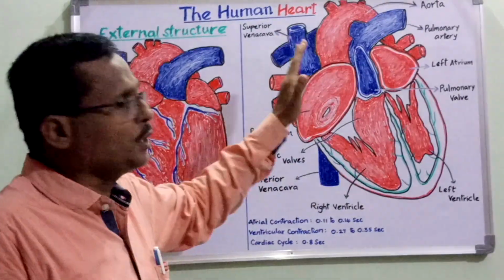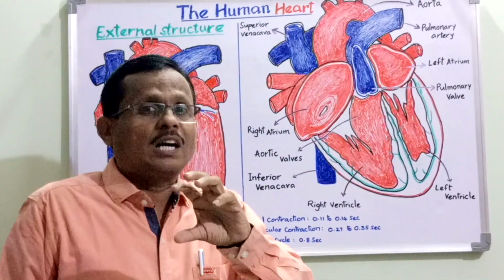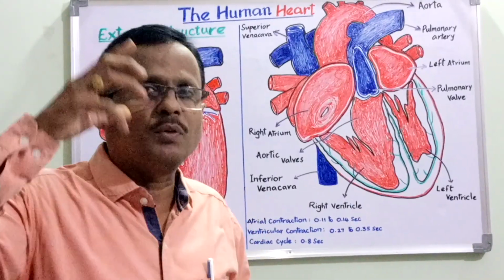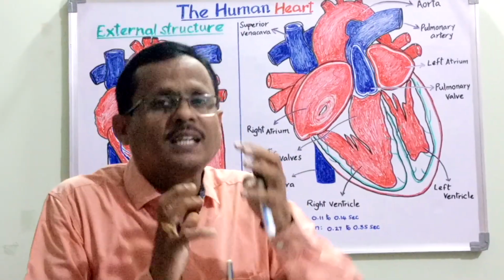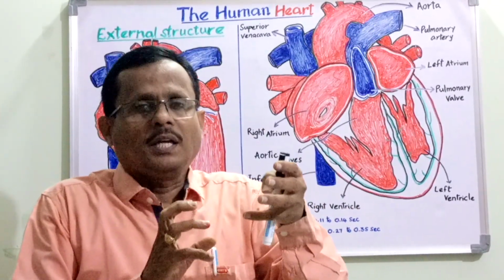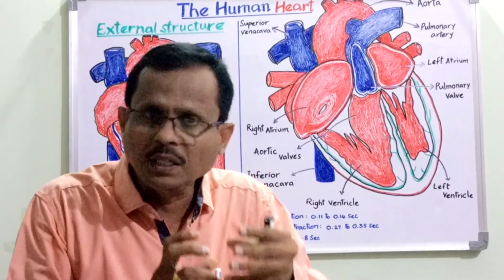Now if we talk about the heartbeat, or what we call a cardiac cycle, the heartbeat comprises one systole and one diastole. A systole means the contraction, a diastole means the relaxation. A contraction and a relaxation of the heart make up one heartbeat.